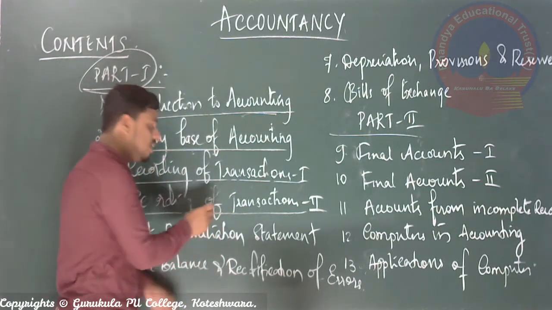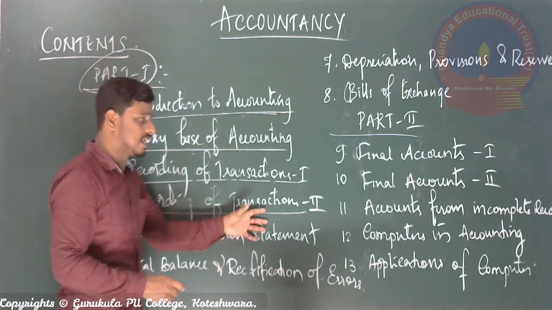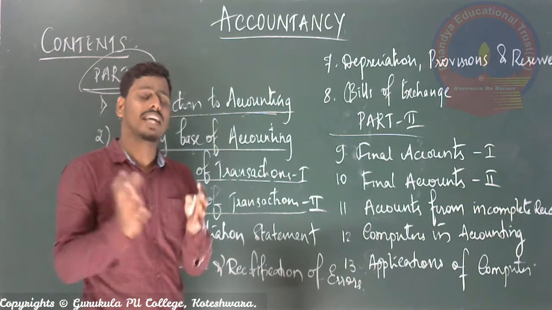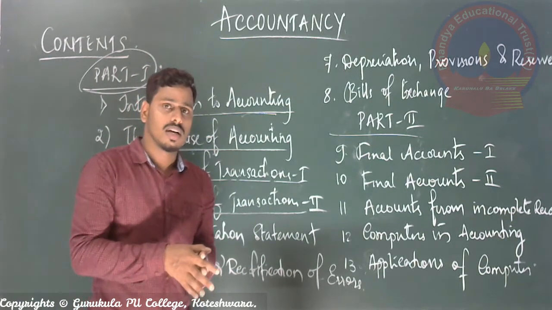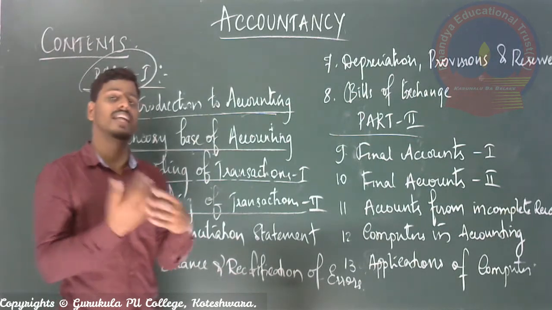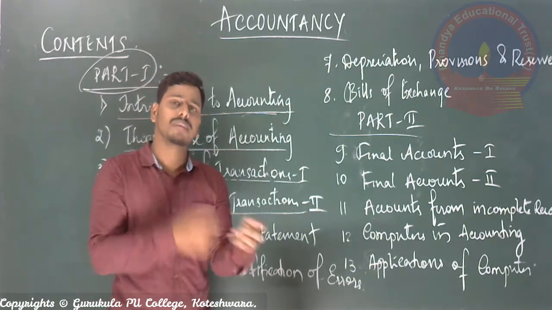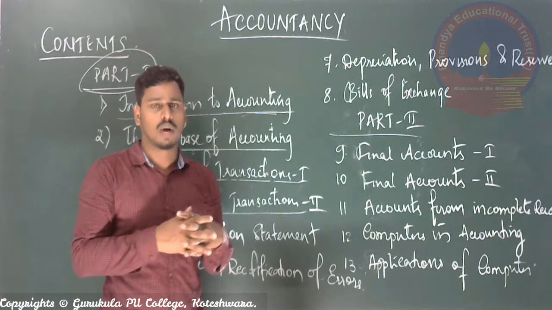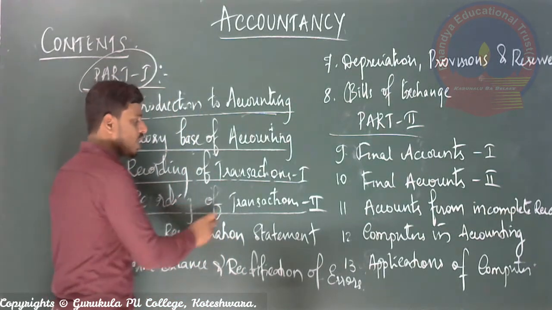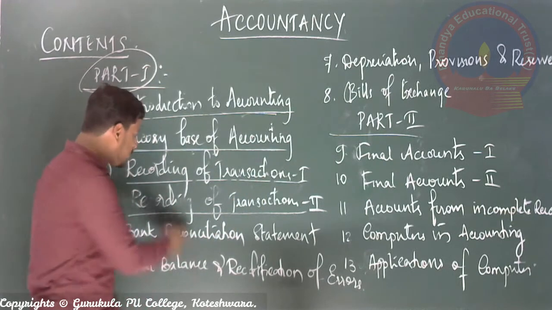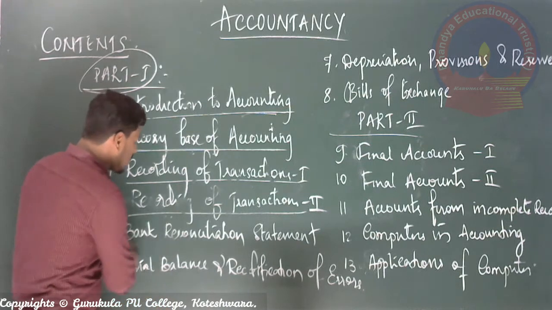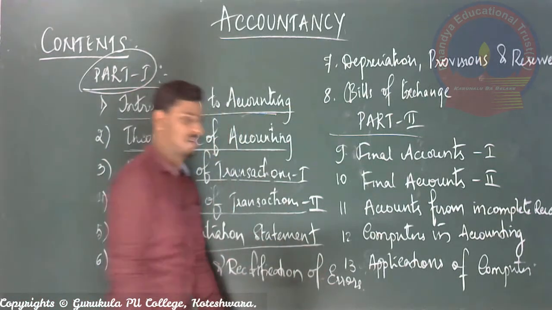In this fourth lesson of part 1, it says what the next books of account are, how many books are prepared in the next level of accounting steps, and how the things are recorded. How can we close those books of account, right? All these things will be discussed in recording of transaction 2, and followed by that, the next lesson is called bank reconciliation statement, right?